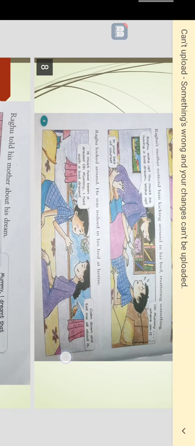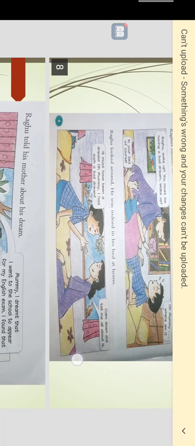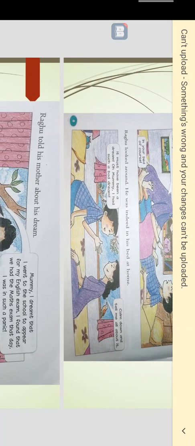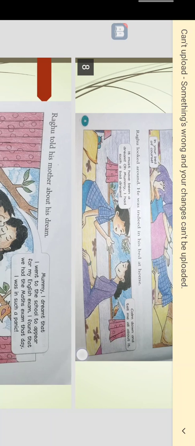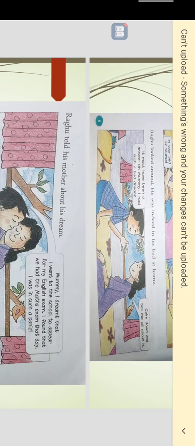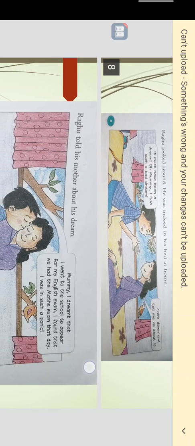Oh, mummy, where am I? Then mother replied, in your bed, of course, my dear son. Raghu looked around. He was indeed in his bed at home. It must have been a dream. Oh mummy, I had such a bad dream.